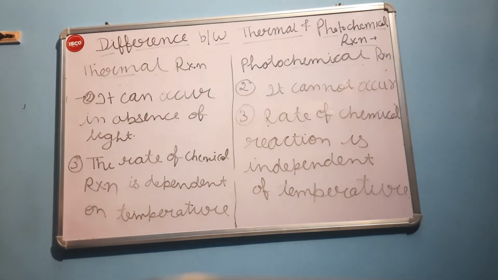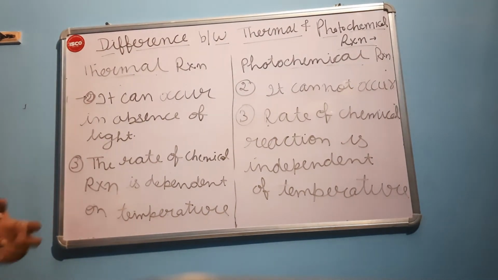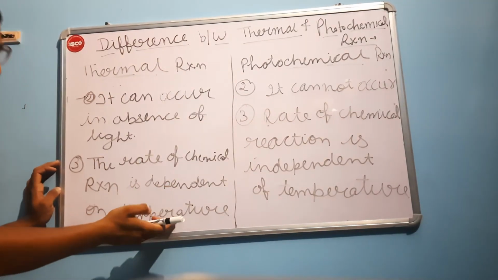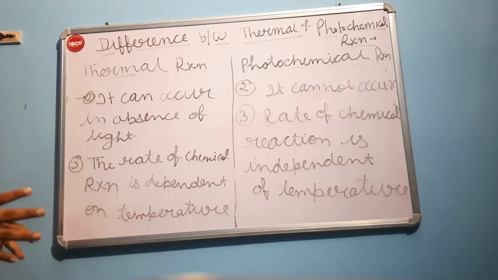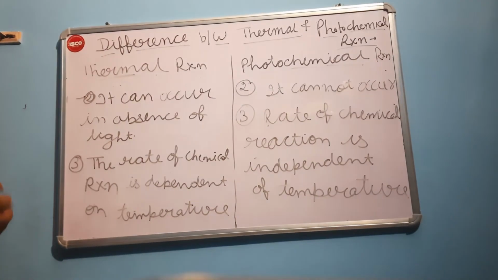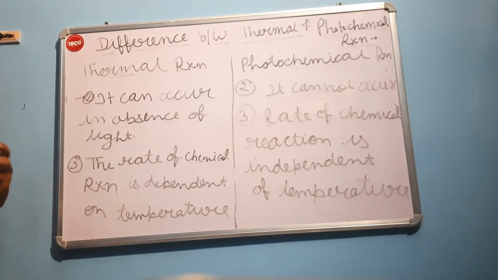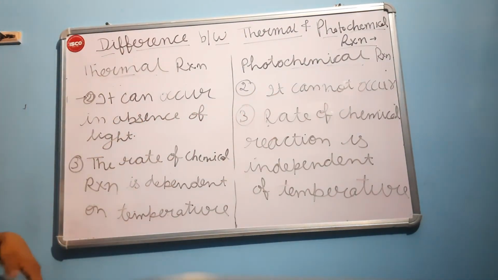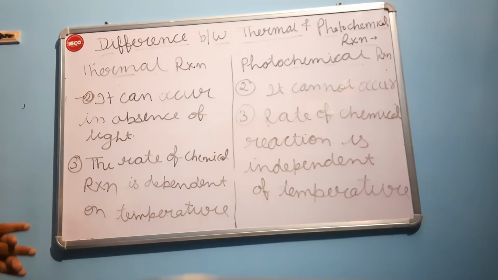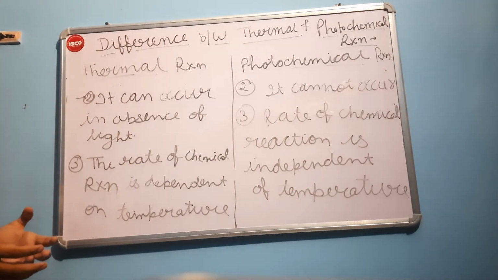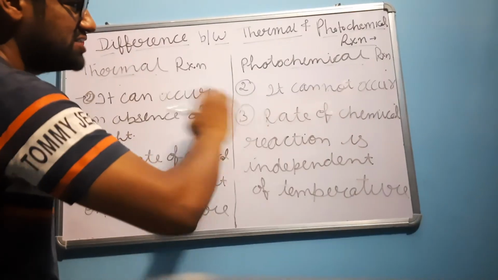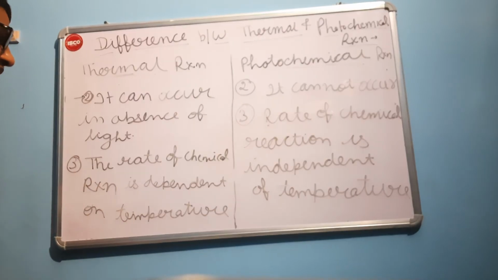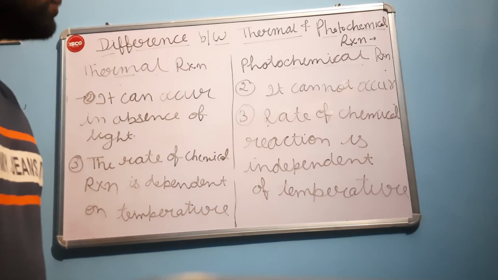The third difference is the rate of chemical reaction, the speed of chemical reaction. In the case of a thermal reaction, the rate or speed of the chemical reaction happening between the reactants is dependent on temperature. Whereas in the case of a photochemical reaction, the rate of chemical reaction, the speed of the chemical reaction, is nowhere related to the temperature. It is completely independent of the temperature. So this was the second and third difference. Now we will talk about the fourth difference.